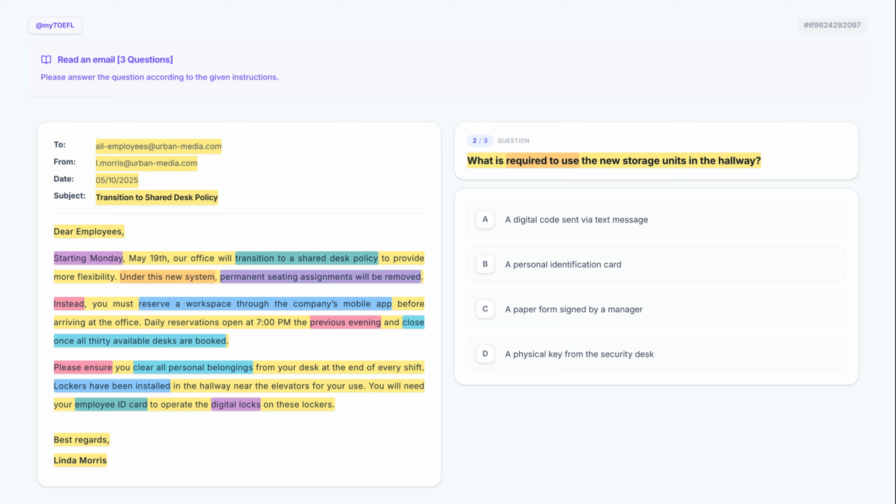Let's take a closer look at option A. A digital code sent via text message. Although the text mentions digital locks, it never specifies a text message being used for access, so we can eliminate this.